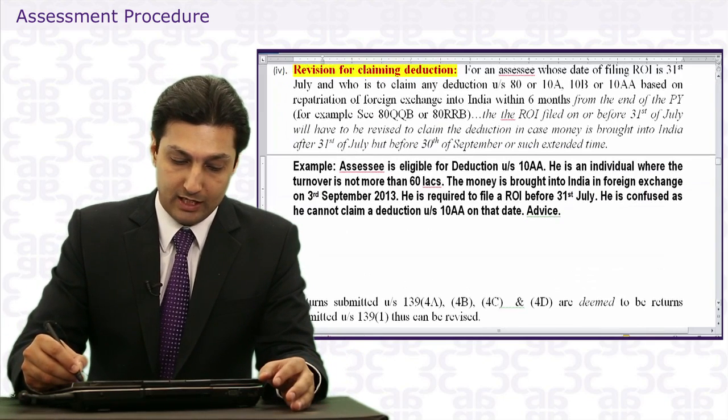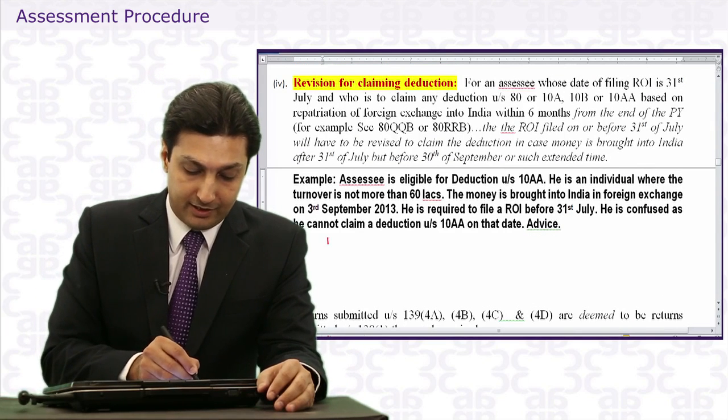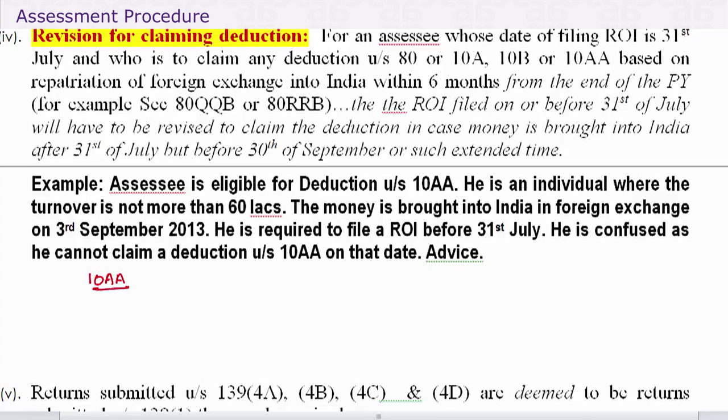Now, two things we will talk about, and these we will talk about as we move on. But under section 10AA, we just talked about the deduction can be claimed proportionate to the money brought into India within 6 months. So we say assessee is eligible for deduction under 10AA. He is an individual where the turnover is not more than 100 lakhs. That means the due date is 31st of July. The money is brought into India on 30th September 13. So we are looking at previous year 12/13. On 30th September 13 the money is brought.